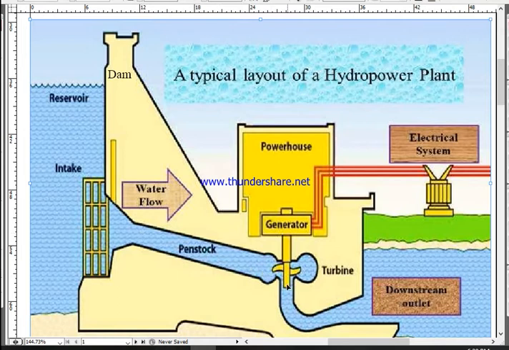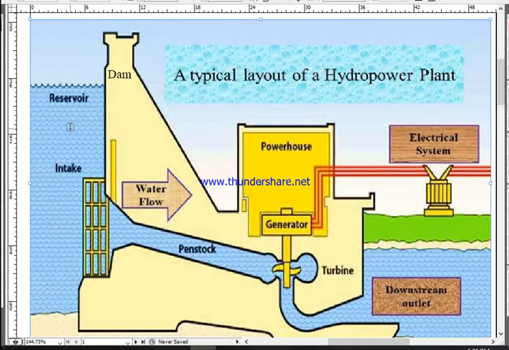That high speed, high pressure water flow rotates the turbine at very high speed, and the water then flows through this pipe to the outlet. The rotating turbine rotates the shaft, and the rotating shaft rotates the coil in the generator. When the coil is rotated within the magnetic field, it produces electricity, and that electricity is fed into the electrical grid and supplied to our home.